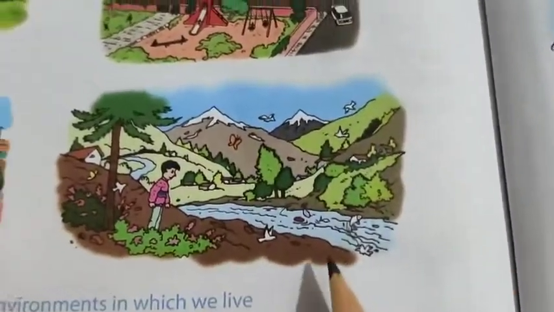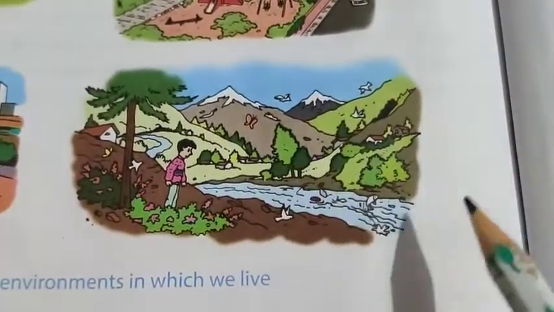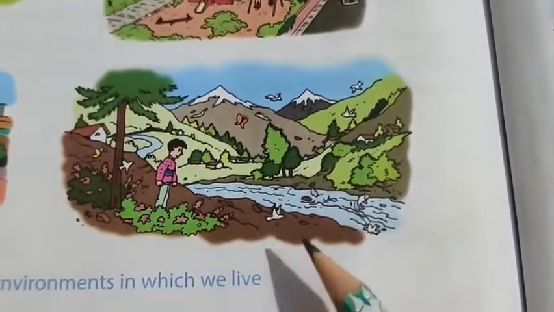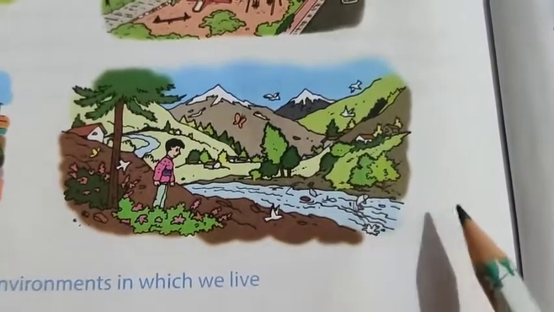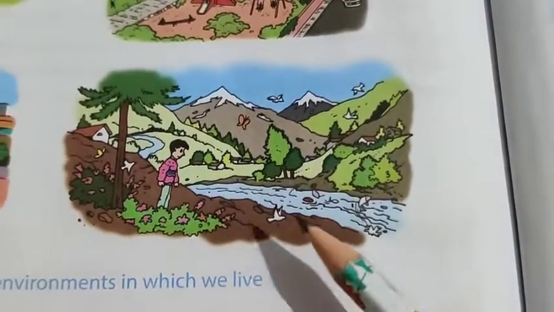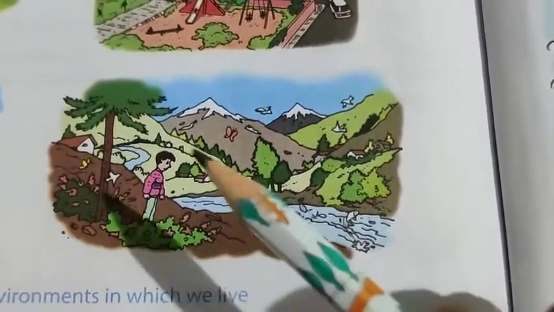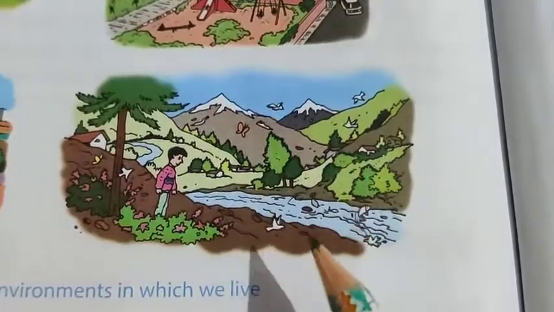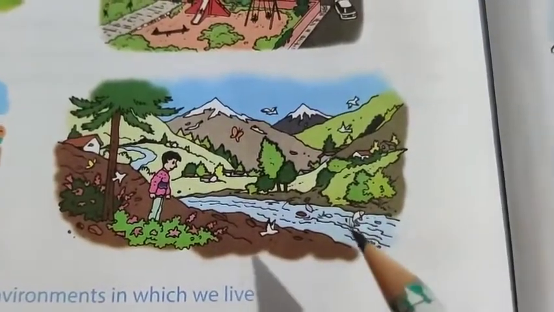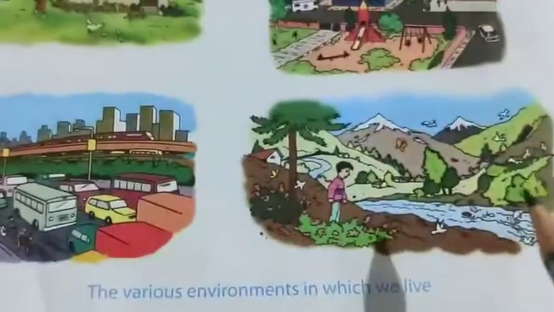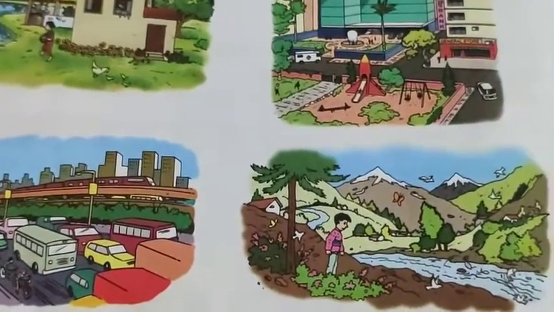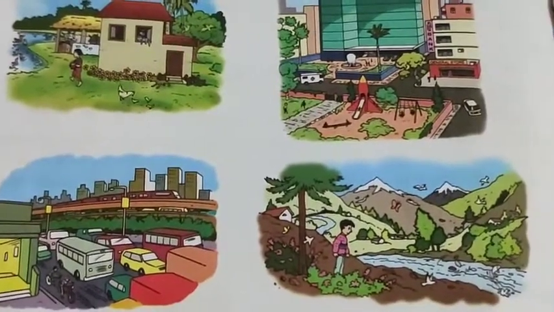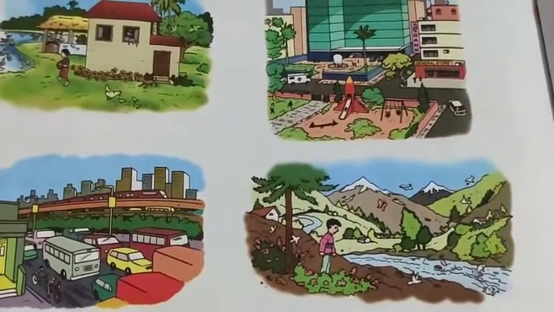Here is our last picture, and in this picture we can see that water is flowing, a river is flowing, birds are chirping around, butterflies and insects are there, flowers are blooming, trees are here, and mountains with snow are there. This all happens in a village. So these are the various environments in which we live, right? Most of us live in cities and most of us live in villages, right?